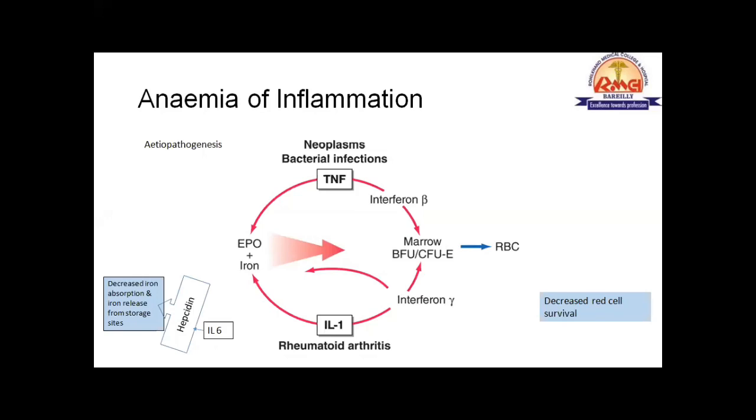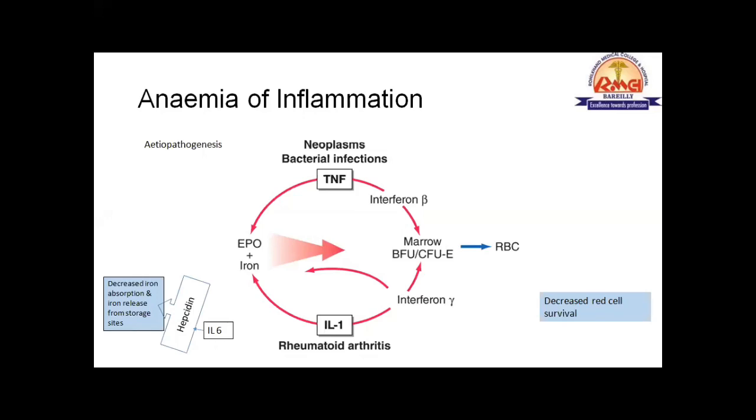One chronic inflammatory condition we are very well aware of is rheumatoid arthritis. And we are very aware that rheumatoid arthritis per se causes anemia. Then how does it cause anemia? This interleukin 1 decreases the erythropoietin response against hypoxemia or hemoglobin level. Second, through interferon gamma, it causes bone marrow suppression, so it leads to deficiency of mature RBCs. This interferon gamma in turn also inhibits the EPO response.